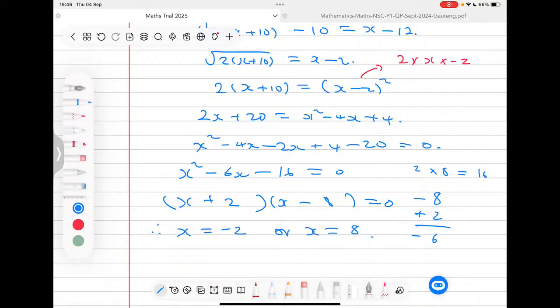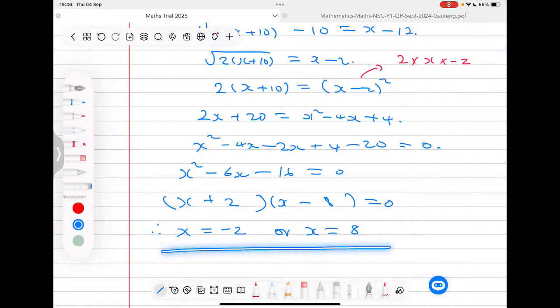Now, a very big reminder here when you do this question tomorrow, that you need to keep in mind and remember. When you get to this part of the question, you are not done.